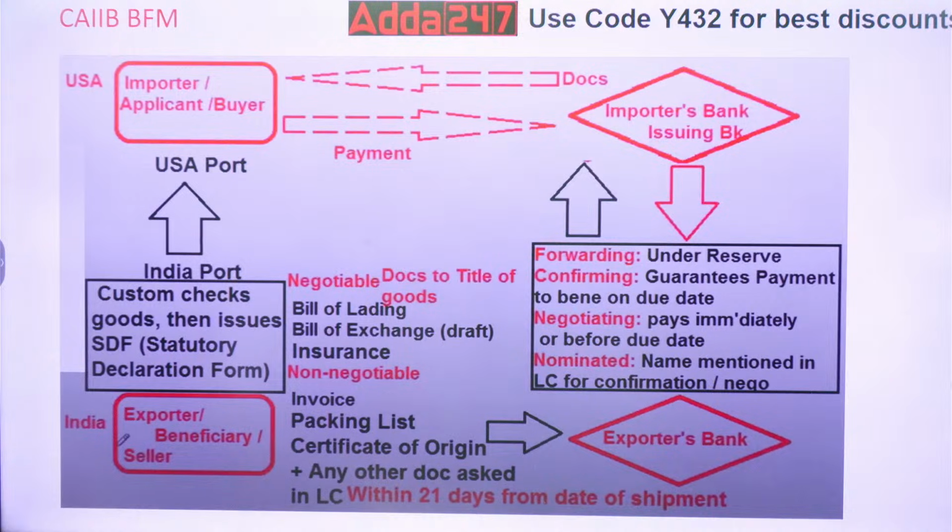Got it, everyone? How many guarantees of payment are there in confirmed LC? 1 or 2? 2 guarantees of payment are there, right? So 2 guarantees of payment.